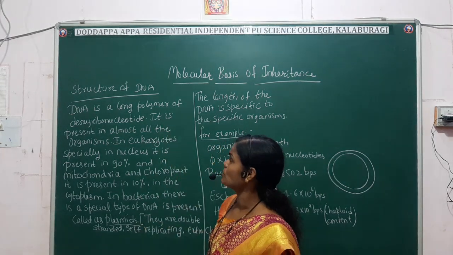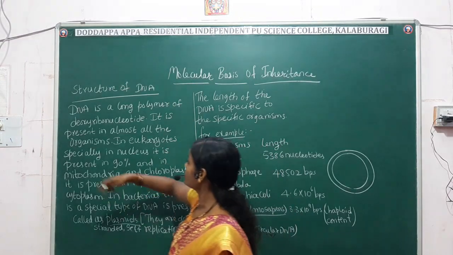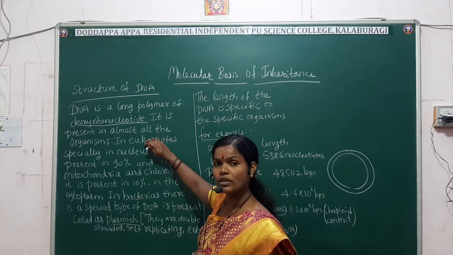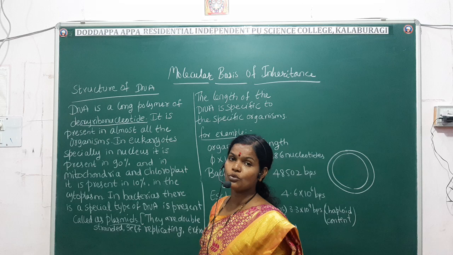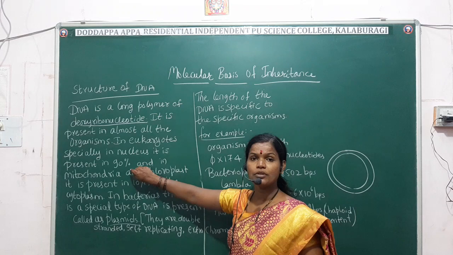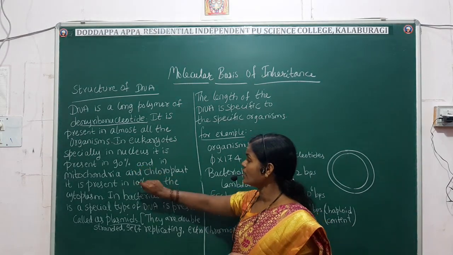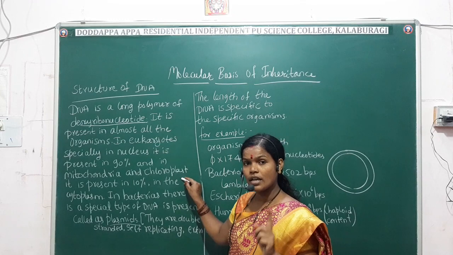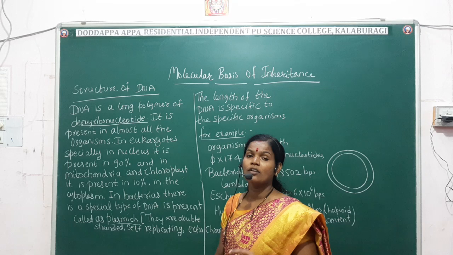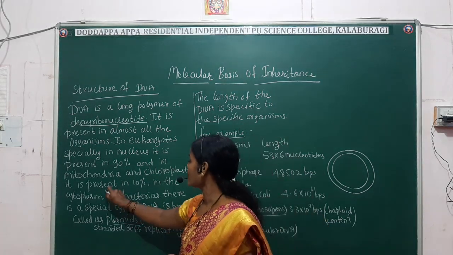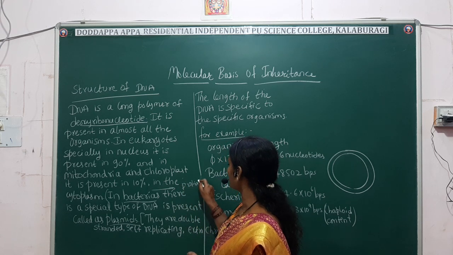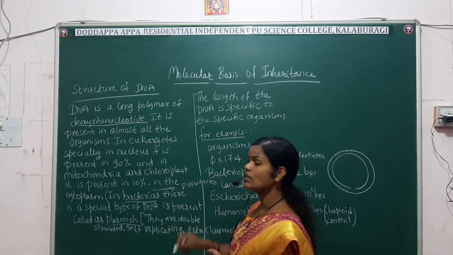So here are the points. DNA is a long polymer of deoxyribonucleotides. It is present in almost all the organisms, especially in the eukaryotes. There is a nucleus, and in that nucleus 90% of the DNA is present, and in the mitochondria and chloroplast 10% of the DNA is present, and both of these are present in the cytoplasm. Whereas in the prokaryotes, these bacteria are considered as the prokaryotes.